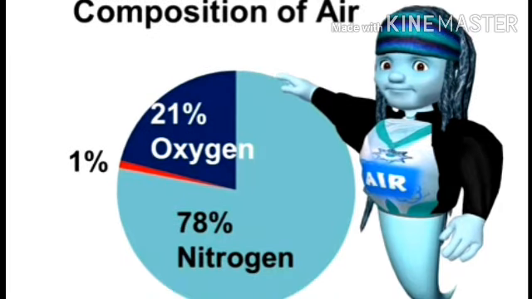In air we cannot distinguish a particular gas. Here is oxygen, here is nitrogen, here is carbon dioxide. We cannot distinguish. Okay, so air is called a homogeneous mixture. Understood everyone?